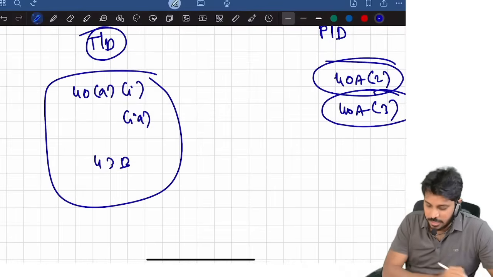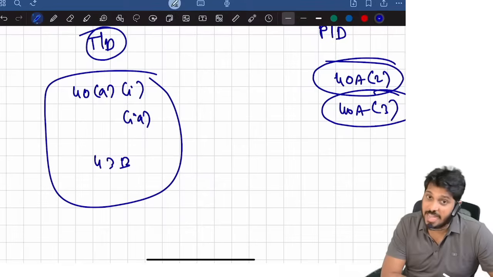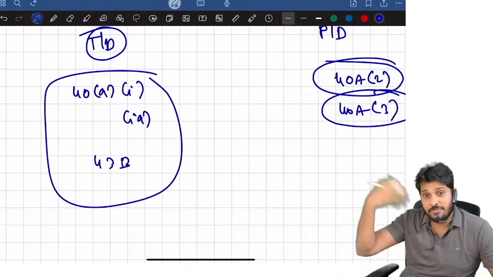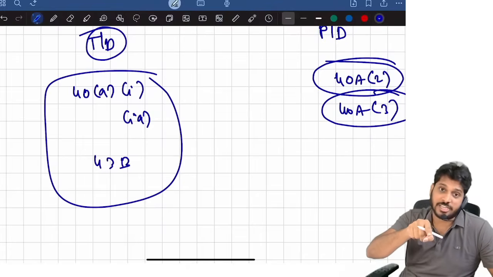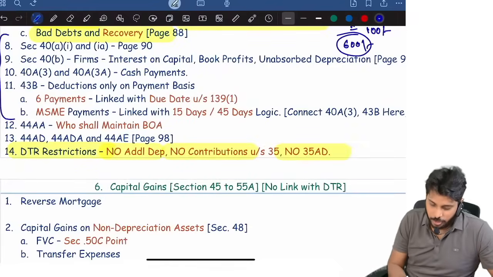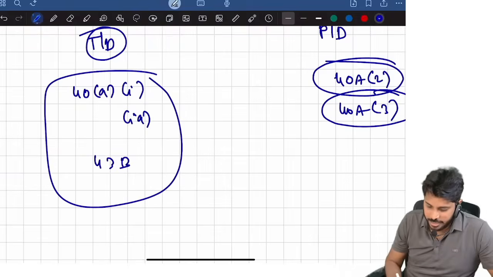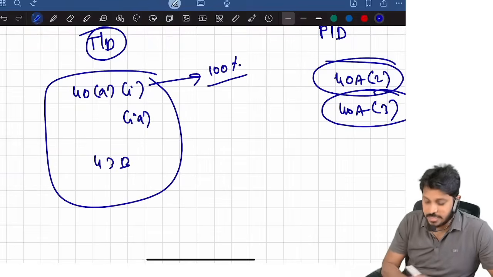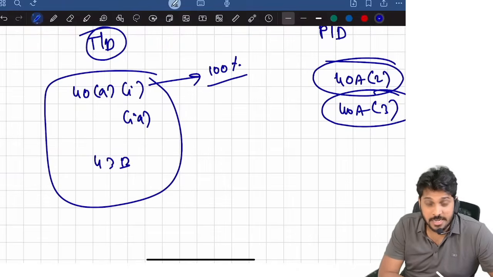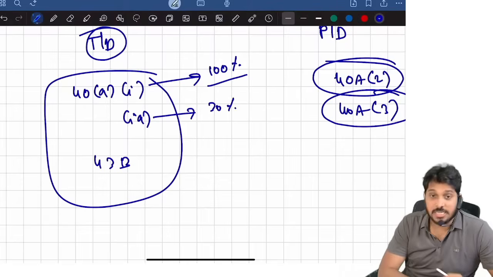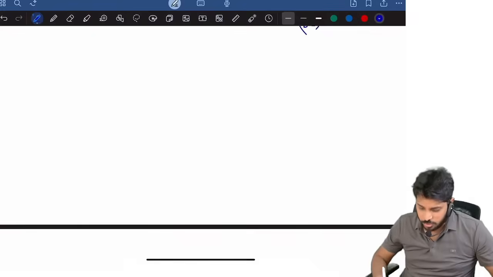In temporary disallowance, the disallowance is linked mostly with the due date for filing the IT return. In the current year, if you did not comply with the condition, disallowance will be attracted. Subsequently, if you satisfy it, you will get a fresh deduction. So, 40A subsection 1 and 1A. 40A(1) is 100% disallowance if any amount is paid to a non-resident without deduction of TDS, or TDS deducted but not remitted within the due date for filing the IT return under section 139(1). 40A(1)(a) is 30% disallowance.